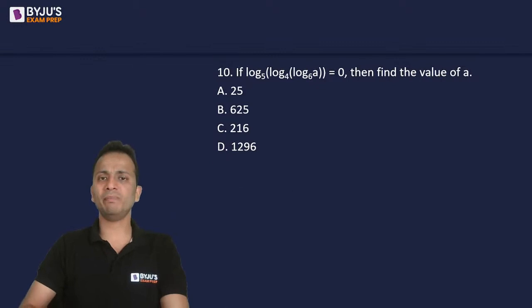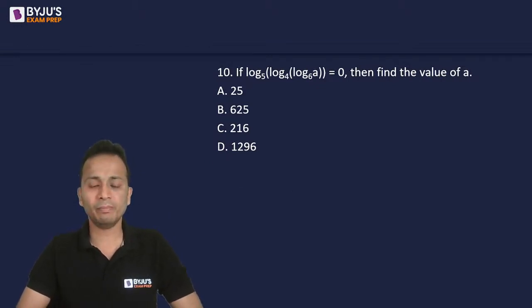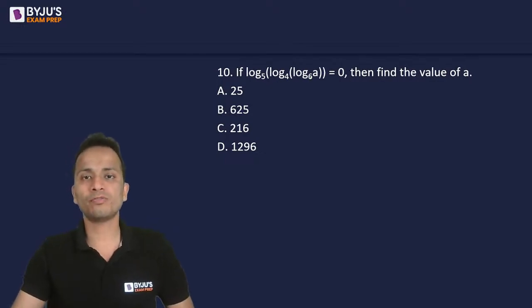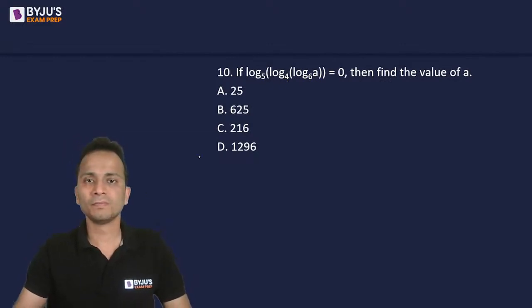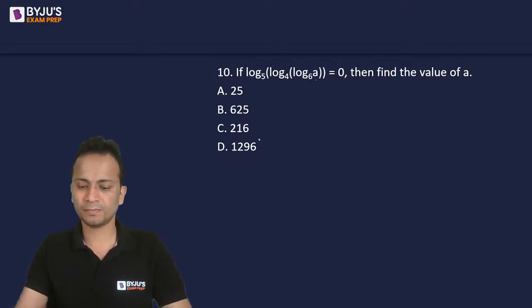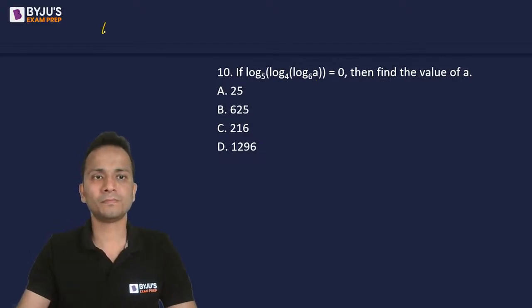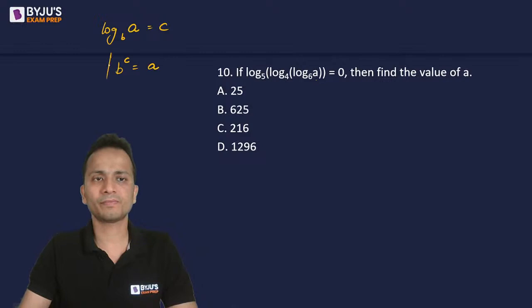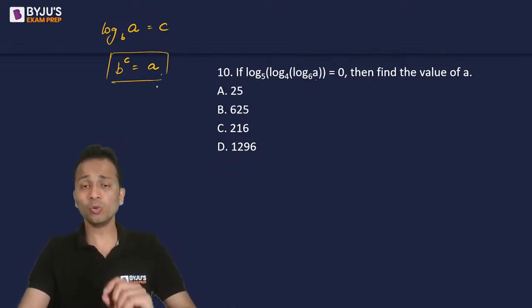Last question for the day, again based on logarithms, a very simple question based on the basics of logarithms. So log of a to the base 6 and then base 4 and base 5, this is equal to 0. You'll have to find out the value of a. If you are given this equation, log of a to the base b is equal to c, so you can say that b raised to the power c is equal to a. This is the only thing that will be used here.